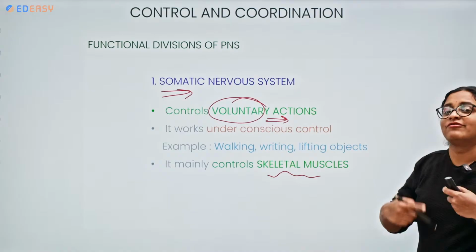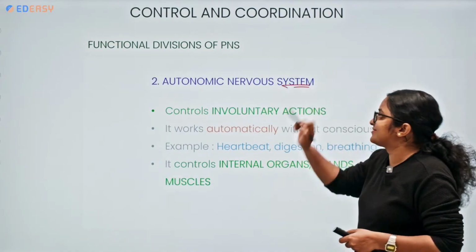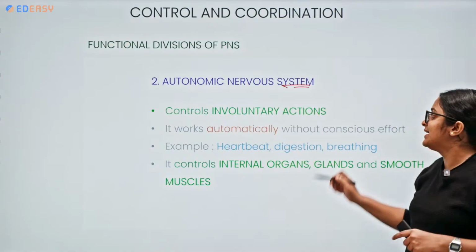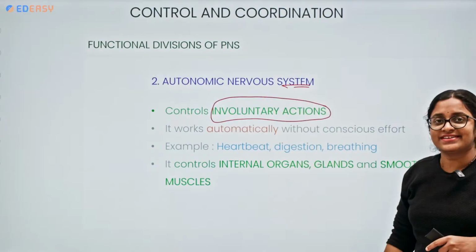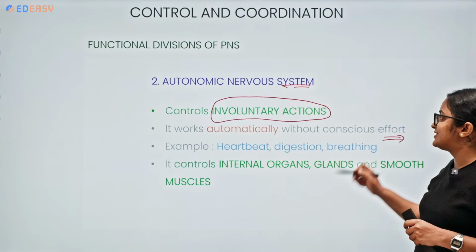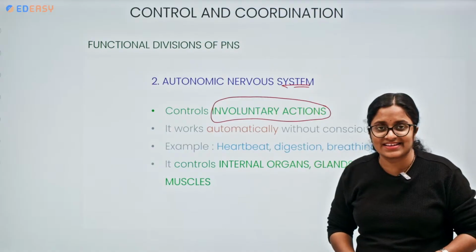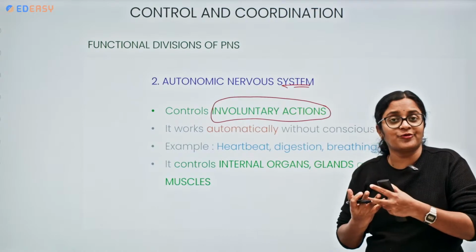Then what about the involuntary actions? Now comes the autonomic nervous system, which controls the involuntary actions. It works automatically without any conscious effort, like the digestive activities, the heartbeat, the respiratory mechanism, and breathing movements.